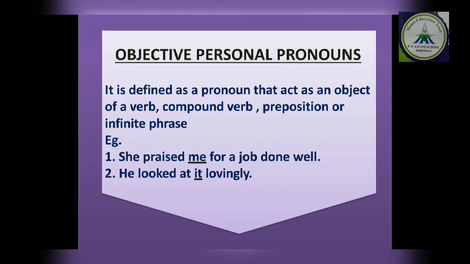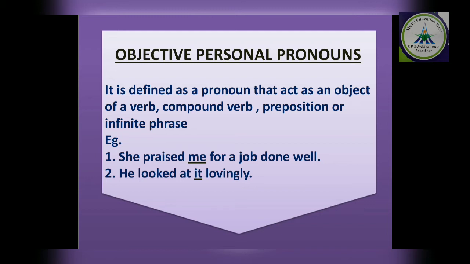The second one is the objective personal pronoun. Again the pronoun that acts as an object in the sentence becomes an objective personal pronoun or object personal pronoun. It is defined as a pronoun that acts as an object of a verb, compound verb, preposition or indefinite phrase. She praised me for a job done well. So who praised me? She.